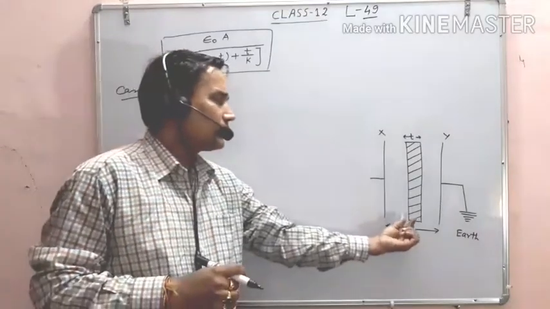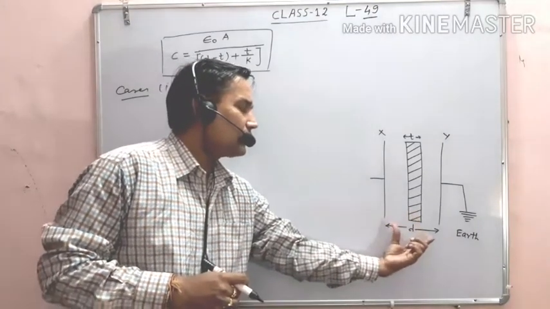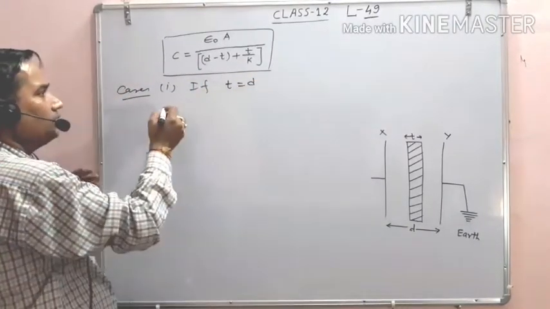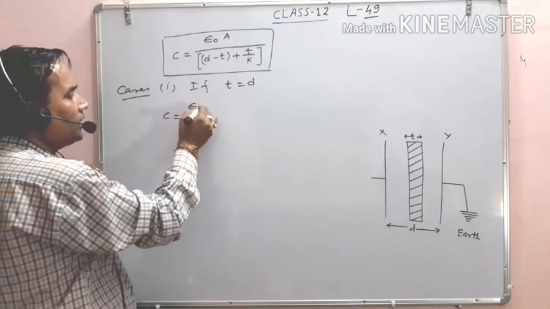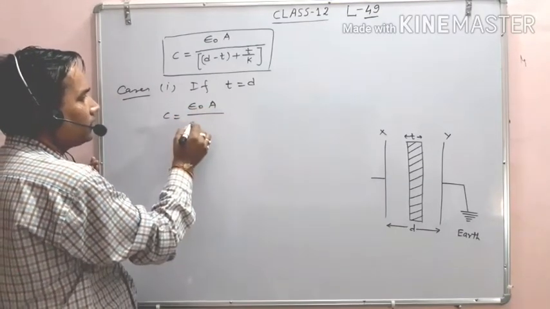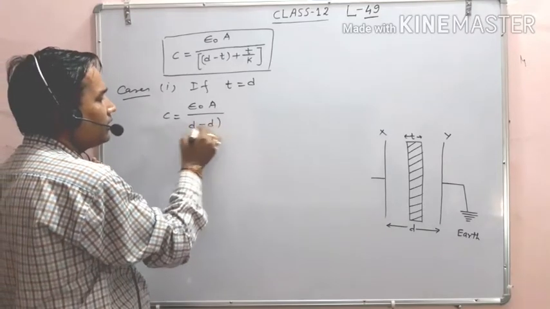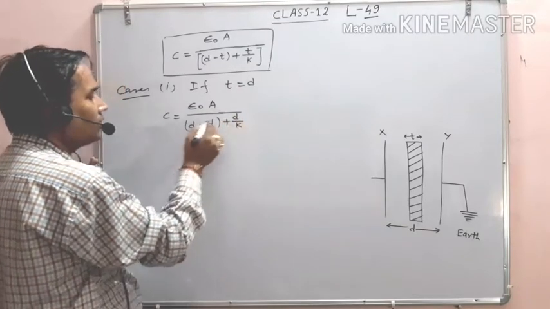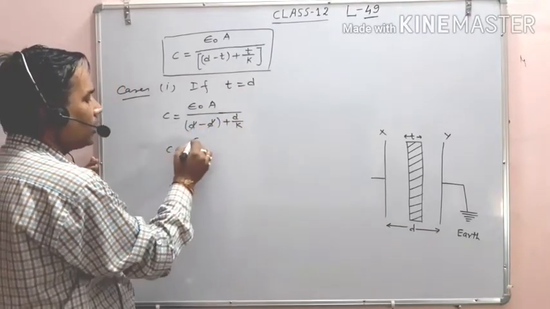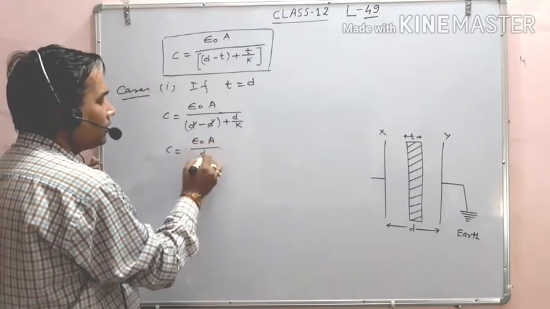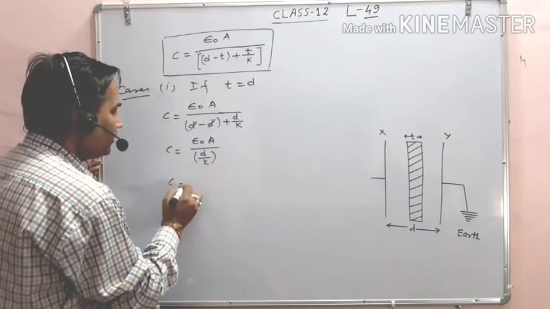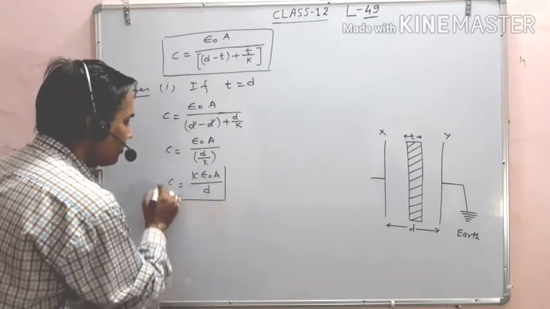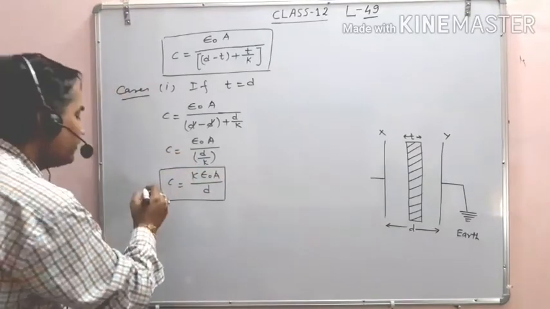First case, if separation of the dielectric is equal to separation between the plates, that means you can say if t is equal to d, then C becomes epsilon naught A upon d minus d plus d upon K, this cancels, so C is equal to epsilon naught A upon d upon K, so C becomes K epsilon naught A upon d. This is the formula for capacitance in this situation.